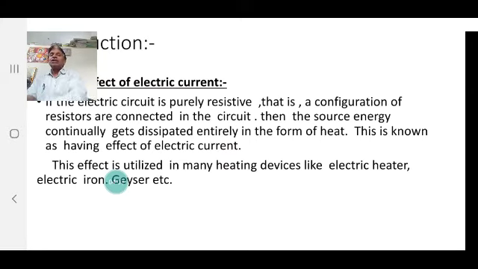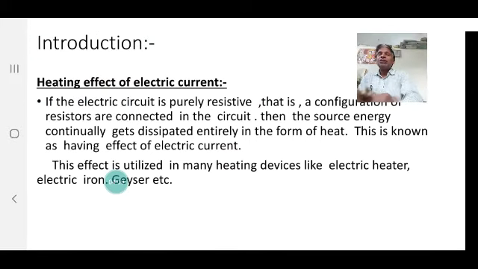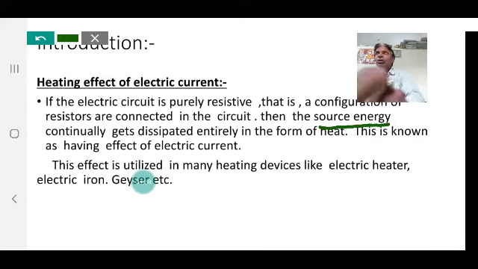If the electric circuit is purely resistive, that is, a configuration of resistors only is connected in the circuit, then the source energy is continually dissipated. What is the source energy? It would be a generator or battery, or our daily home electric supply.